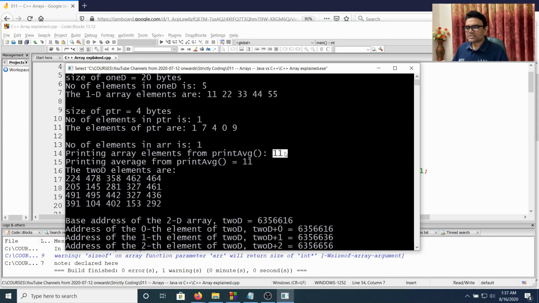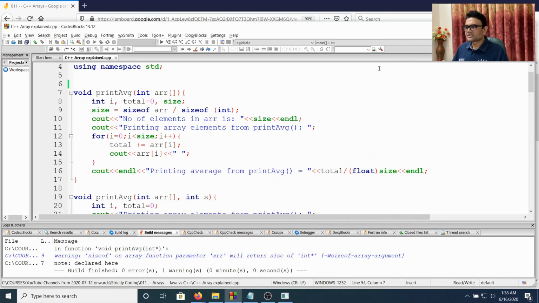So the problem is, inside the function it failed to use that size of arr, which was supposed to give 20, divided by the size of integer, which was supposed to give 5. So it could run the element array loop 5 times and print all the elements, but it did not. It did exactly the same as what it did with the pointer within main. So why is it like that?